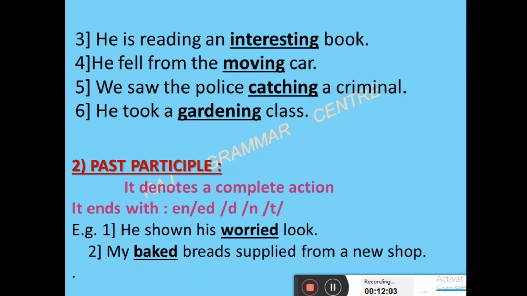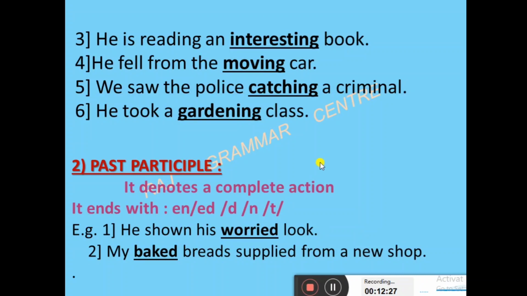But here the words are the same, but they are used as a secondary verb. I already gave you the example earlier. Participle is what? First thing, non-finite means secondary verb, and participle means the verb is used as an adjective. Now come to the topic. But here you have to remember some important points.